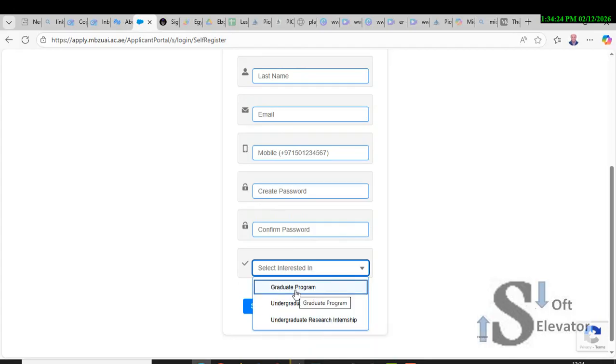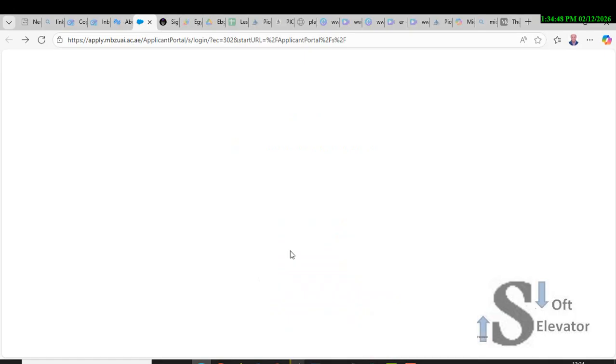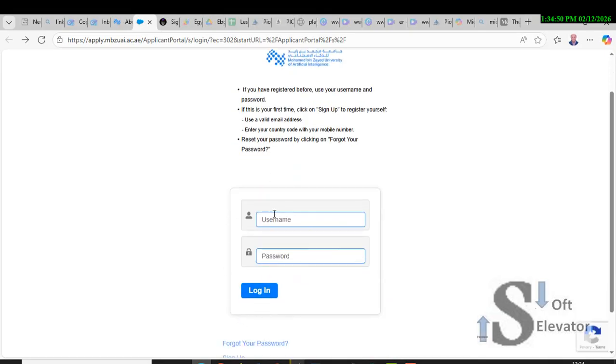So here you will select graduate program or undergraduate program, because you are going to a Bachelor of Science in Artificial Intelligence. So you are selecting undergraduate program, and after you sign up and have a username and password, then you go to login with username and password.